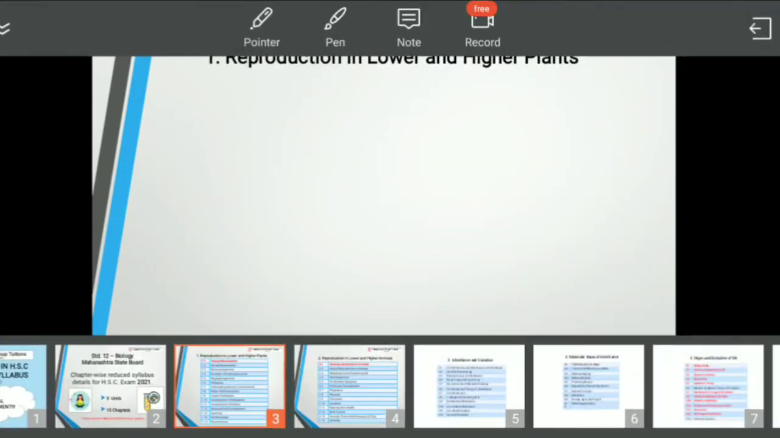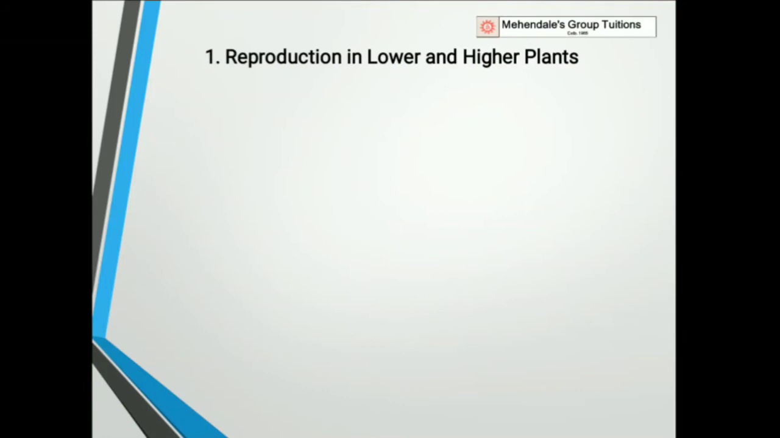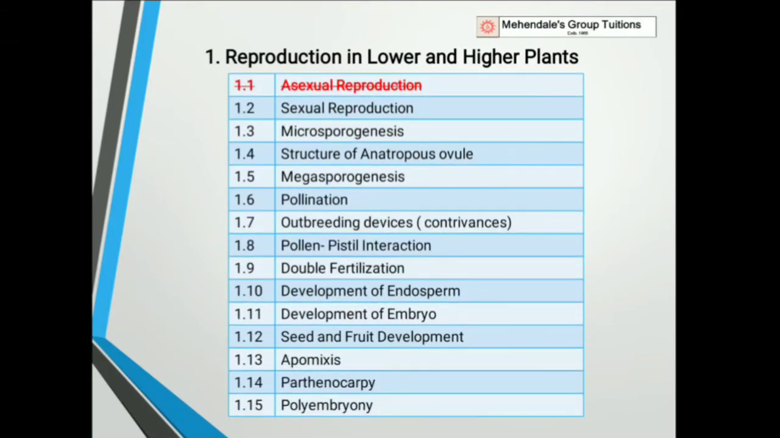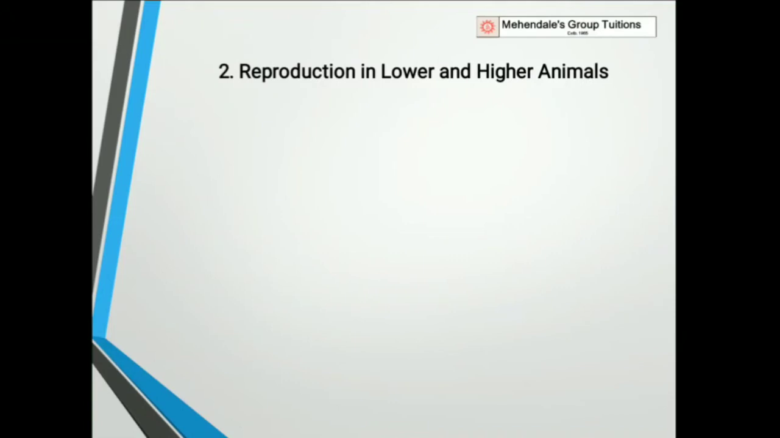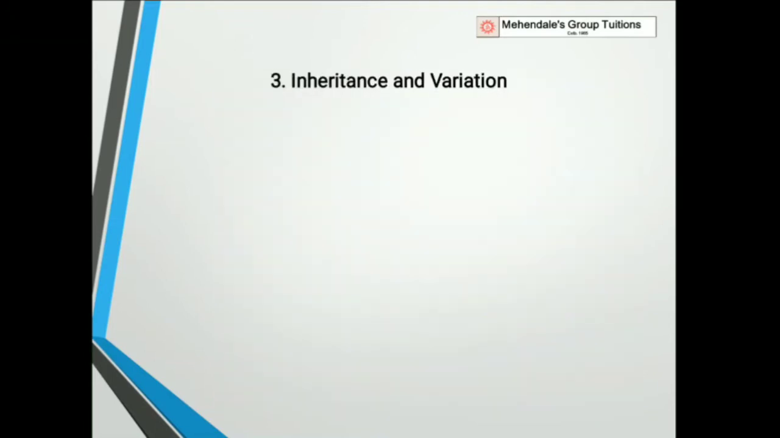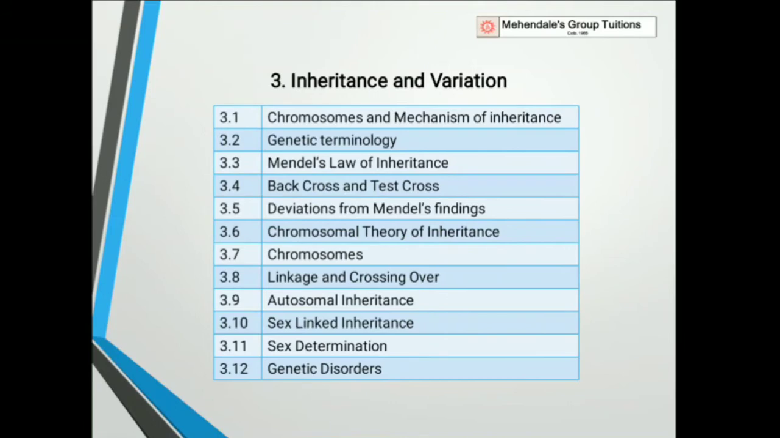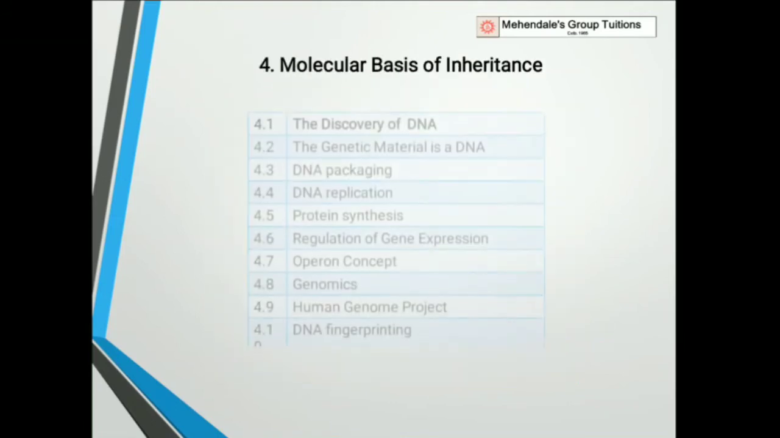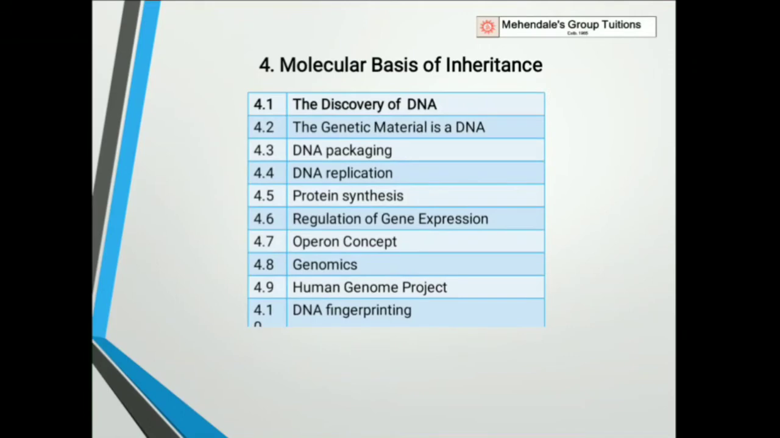In chapter 1, which is reproduction in lower and higher plants, topic number 1, which is asexual reproduction, is deleted. All other topics are there. In chapter 2, which is reproduction in lower and higher animals, topic 2.1, asexual reproduction in animals, is deleted. In chapter number 3, there is no deletion, so you have to study all the topics. Again, in chapter number 4, there is no deletion.